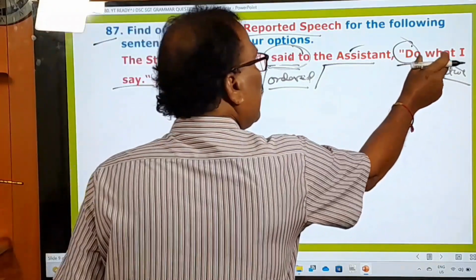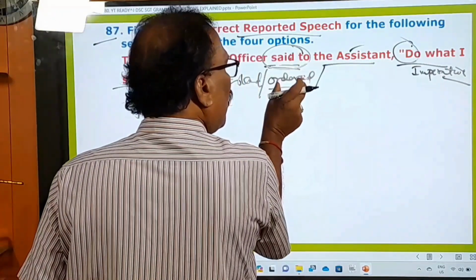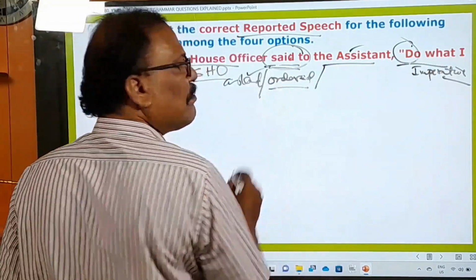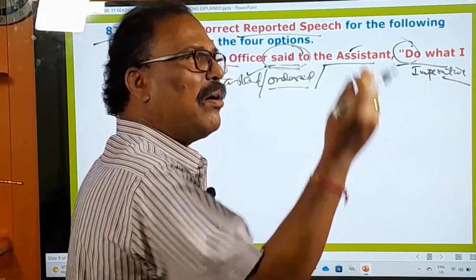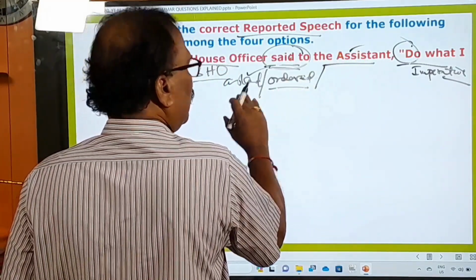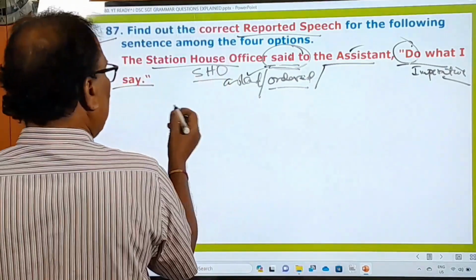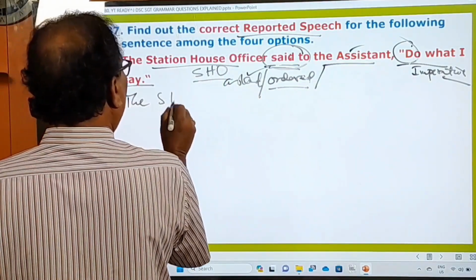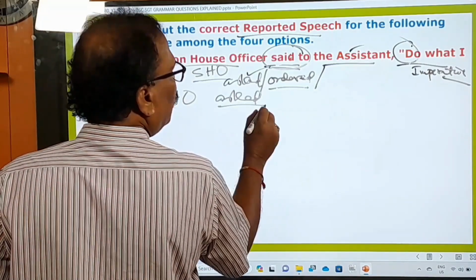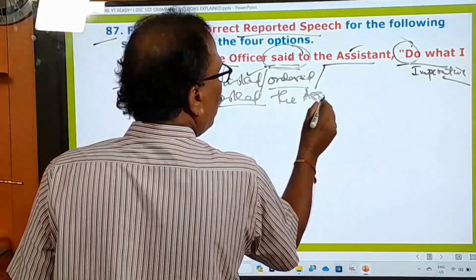Okay, here you think there is an order, then you must change this into ordered. If you think it is a soft asking, then you must say asked. Whatever you think, accordingly, you have to change this reporting verb into these things. Okay, asked, ordered, whatever you can say. So let us see that the SHO, let me write in short way. The SHO asked, let us say asked the assistant